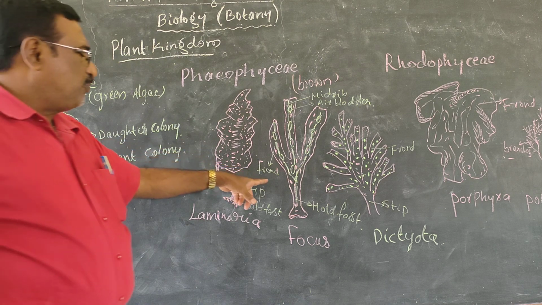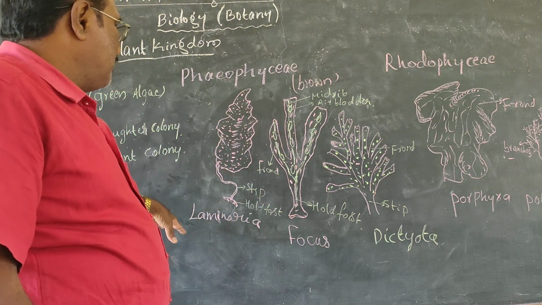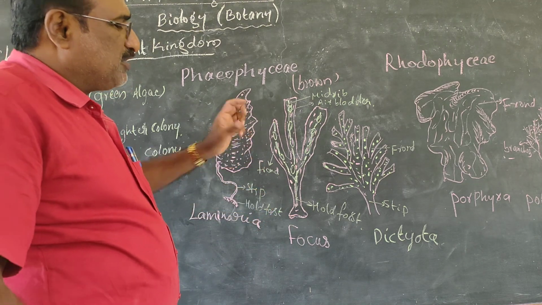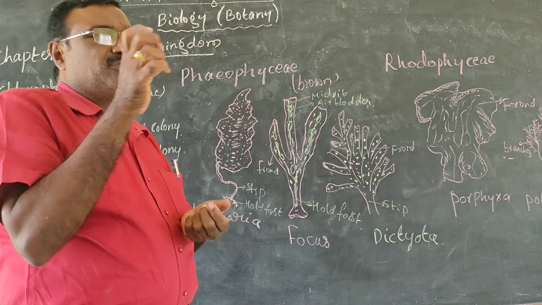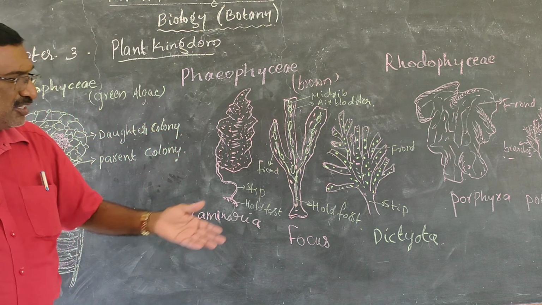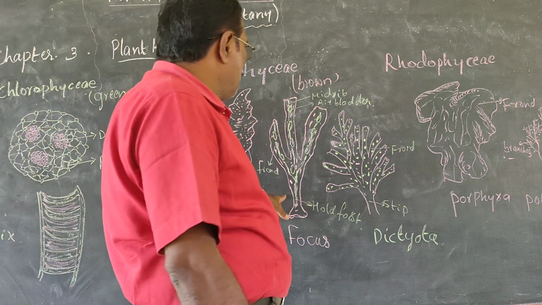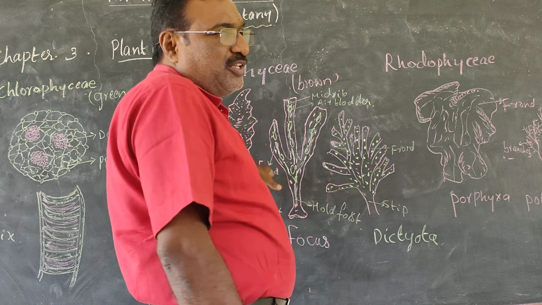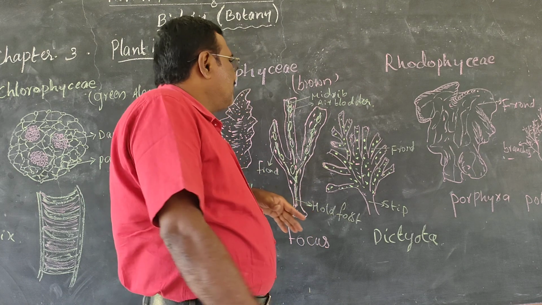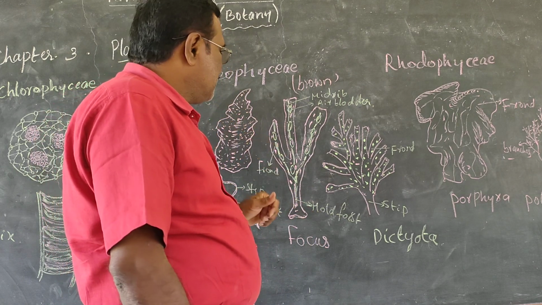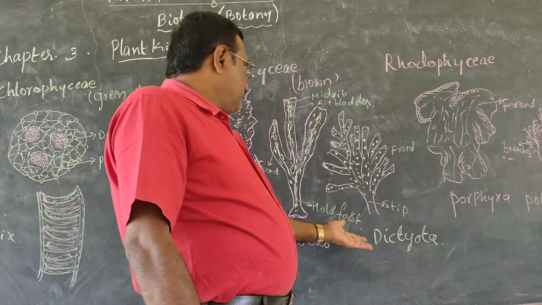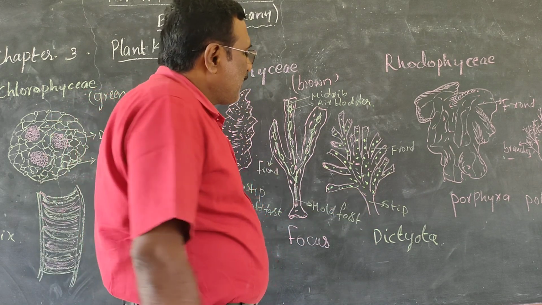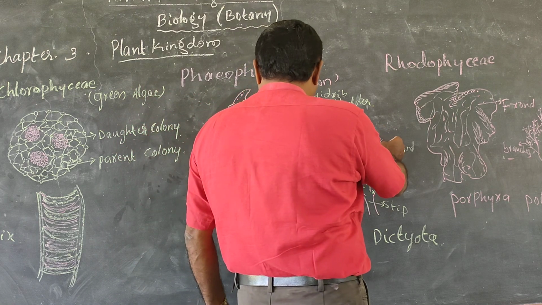Look at the midrib, frond, Laminaria and Fucus. The holdfast is attached, it means supporting them. Just like the stem in our plants, that supporting stem is called the holdfast. The frond is a leaf-like structure supporting the sunlight and helps photosynthesis. And Dictyota is also like a stem, a stem-like structure, and comes under the plants.